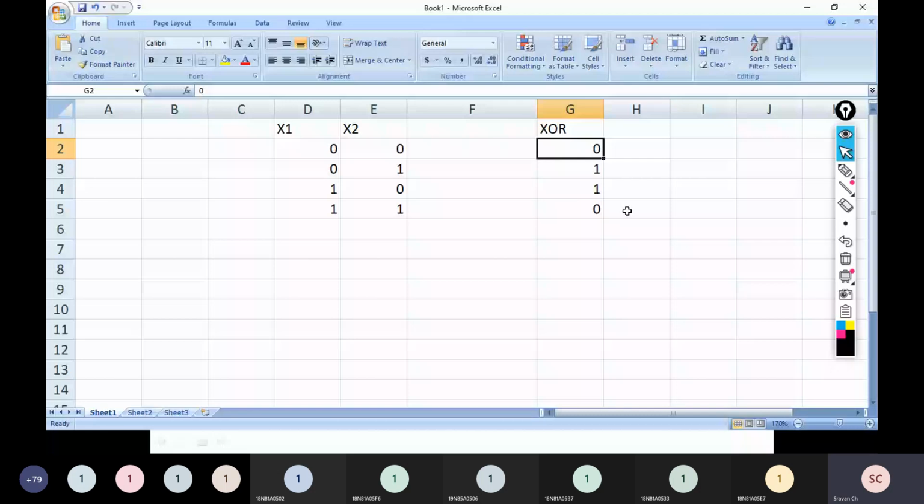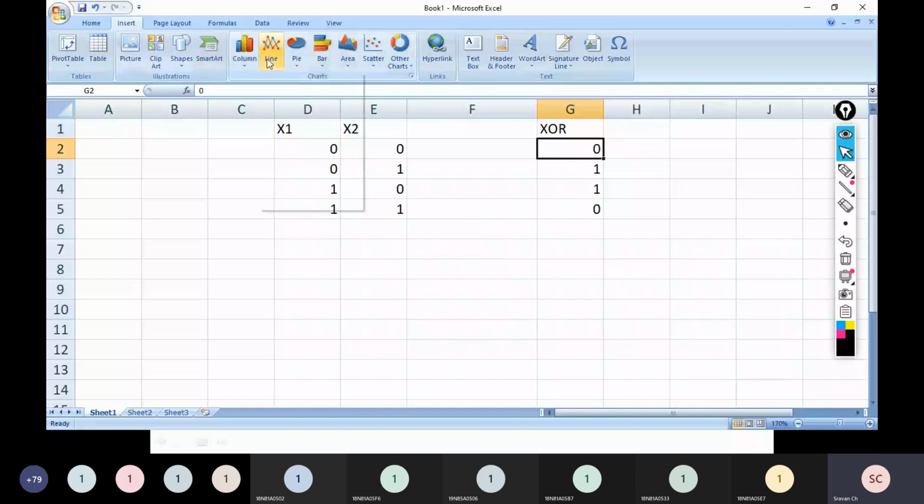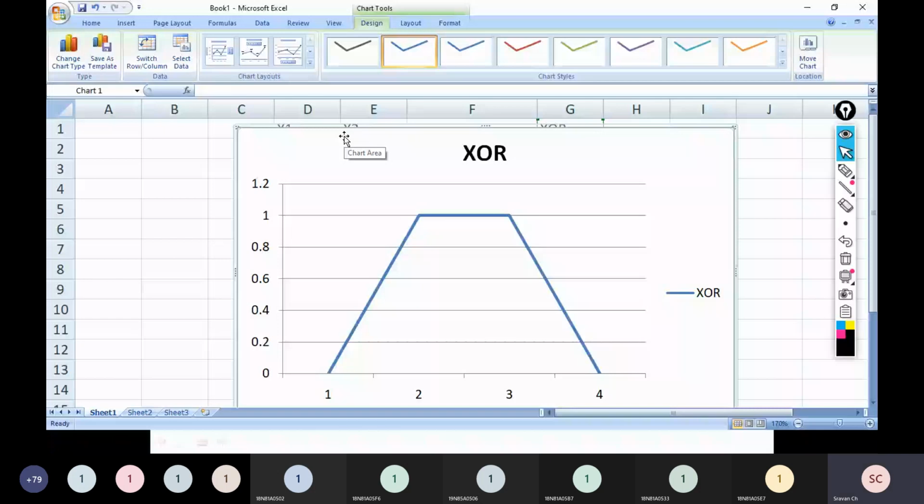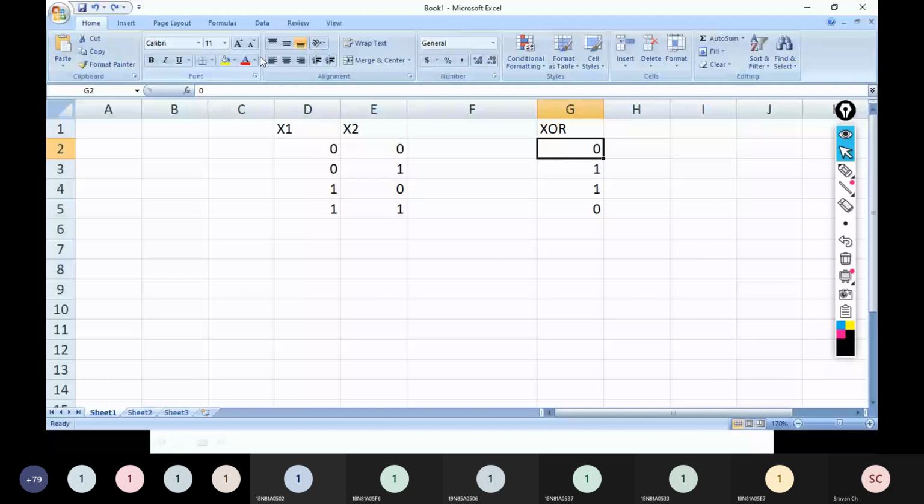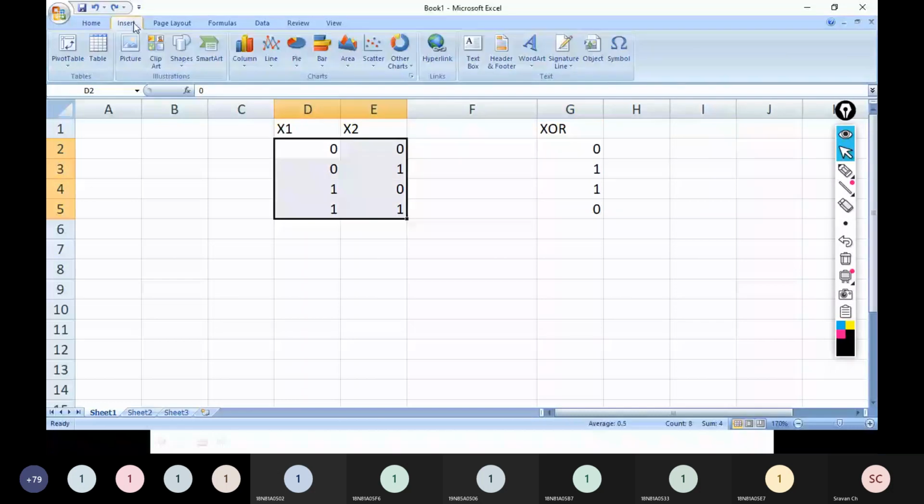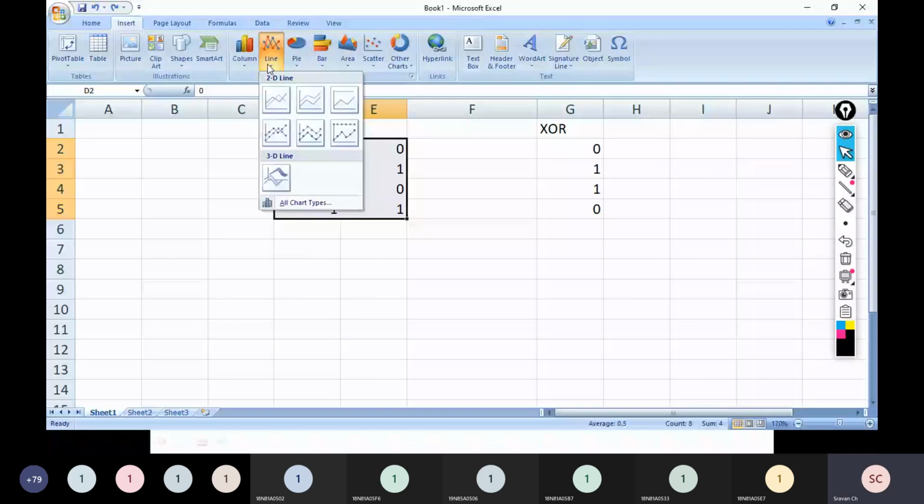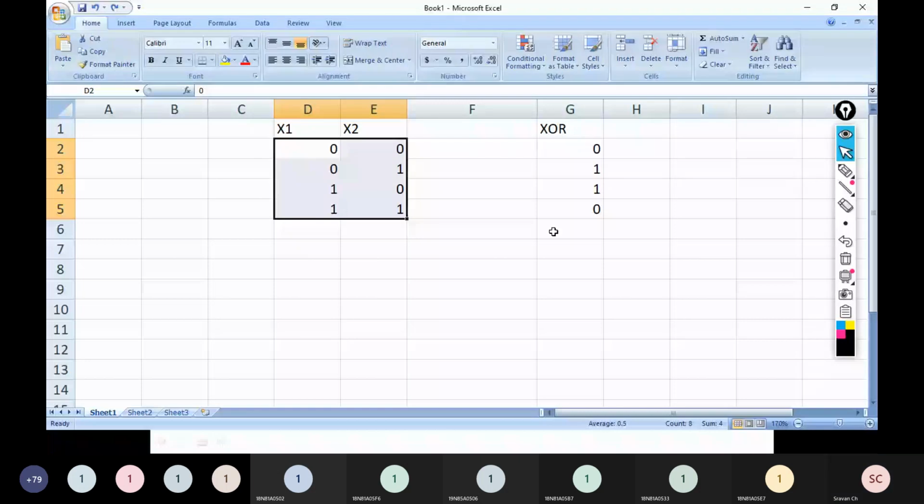Now just imagine, I don't know whether in Excel I can draw this line or not. I'll just try. No, this is not correct. Fine. So let us try to analyze this one. 0 0, 1 1, 0 1.